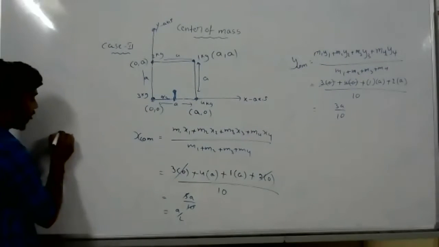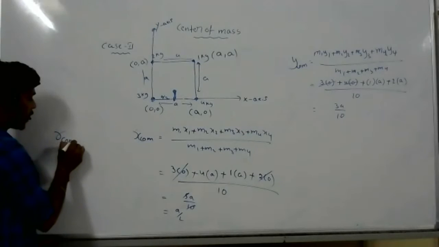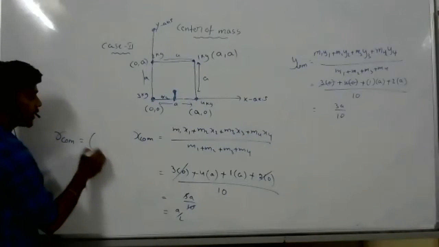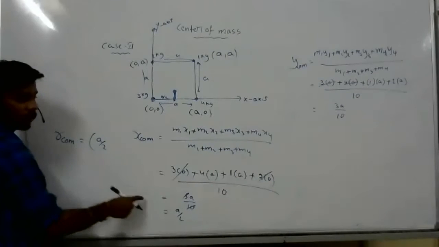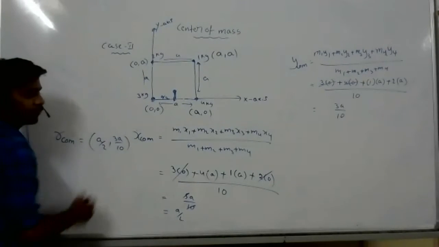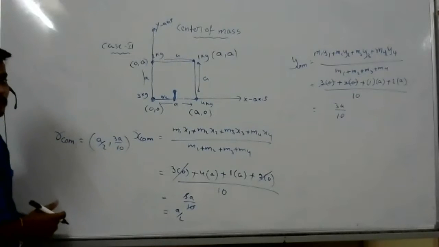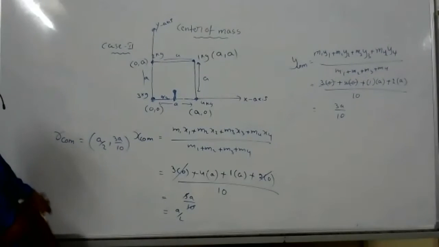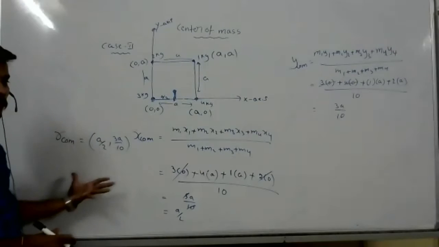So the position of the center of mass is A by 2 along the x direction and 3A by 10 along the y direction. Got it, sir. Because 2 were given, 2 we got.